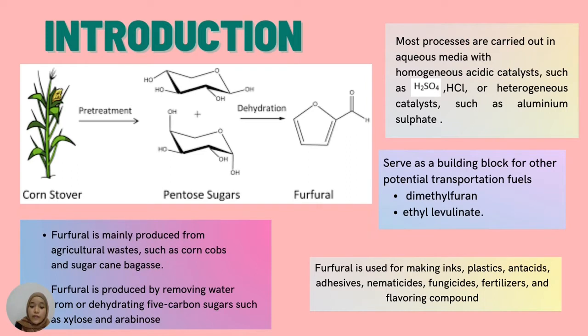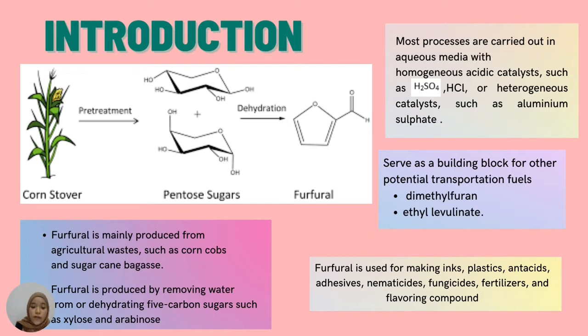Furfural production is really important as it has been widely used for different purposes like making inks, plastic, antacid, fertilizer, and more. It even serves as a building block for transportation fuels like methyl furan. Most processes of furfural production are carried out in aqueous media using homogeneous acidic catalysts like sulfuric acid and hydrochloric acid. A heterogeneous catalyst used was aluminium sulfate.